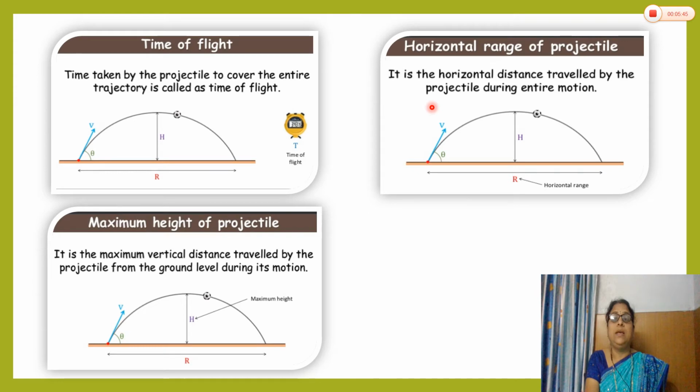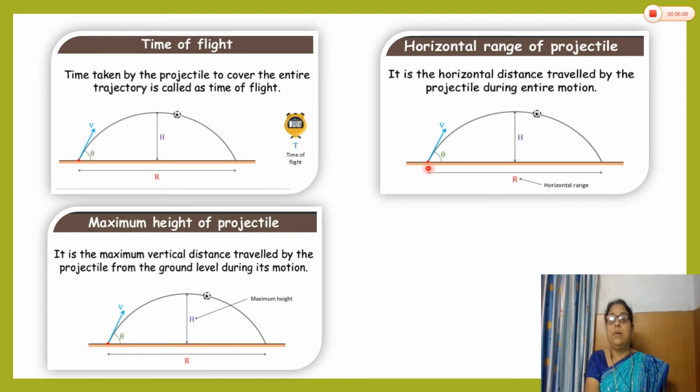Then what is the horizontal range of the projectile? As the object is projected, it covers the vertical distance as well as some horizontal distance. The horizontal distance traveled by the projectile during its entire motion when it is projected, though it follows the parabolic path, but finally it reaches the horizontal surface again.